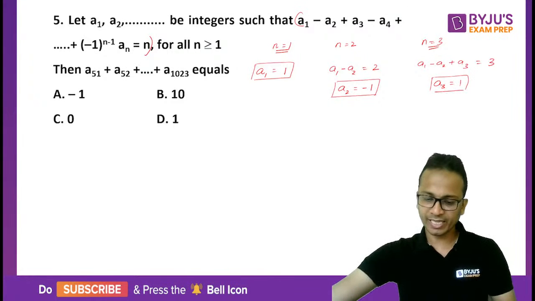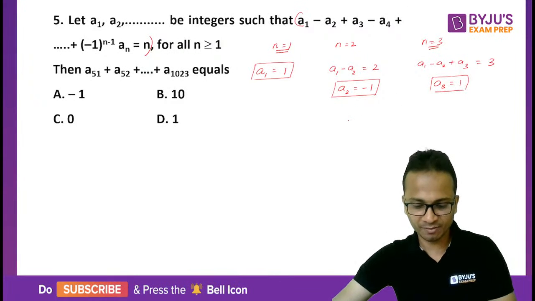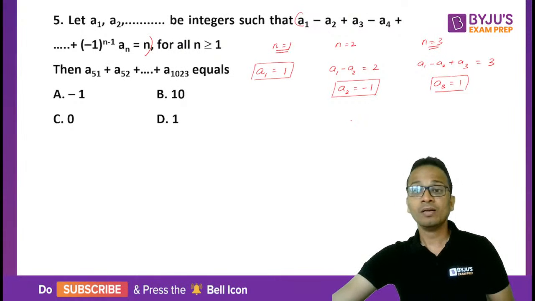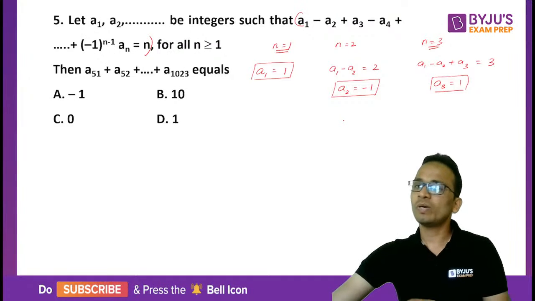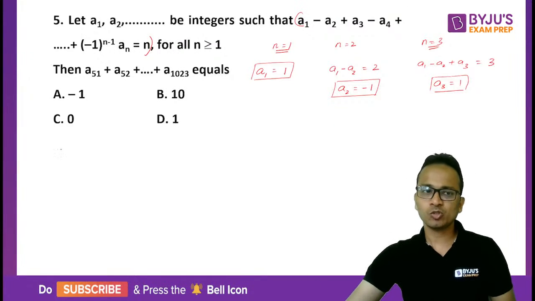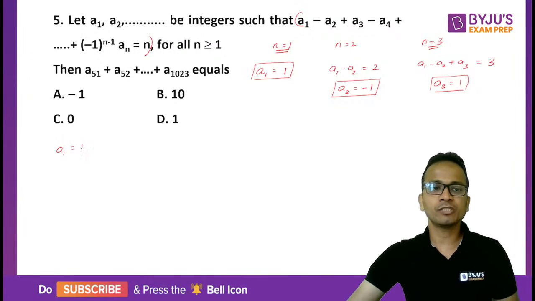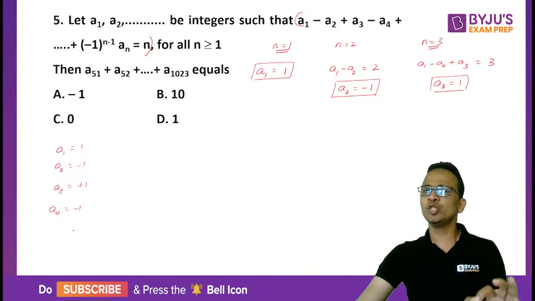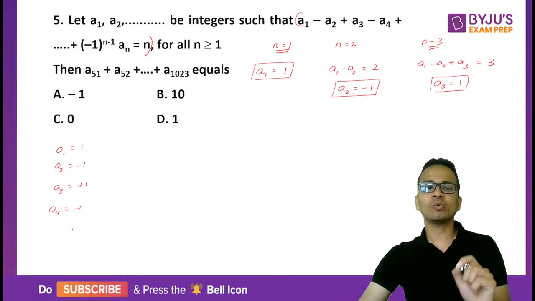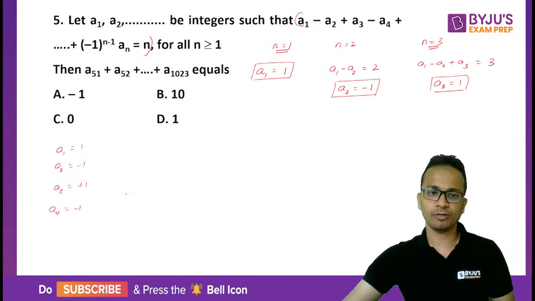Simple. Put and see, and it will easily keep getting solved. Himanshi, hello. So a1's value 1 has come, a2 is minus 1, a3 is 1, and a4 we will calculate, it will come out to be minus 1. So you can say that a1 is plus 1, a2 is minus 1, a3 is plus 1, a4 again is minus 1 and so on. Alternately the values will be plus 1, minus 1, plus 1, minus 1 and so on.